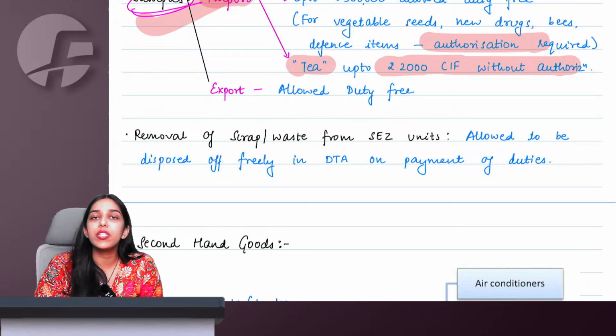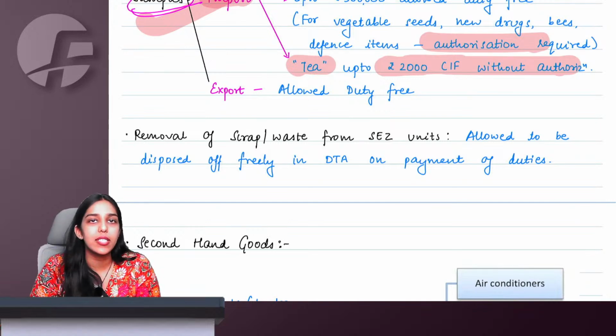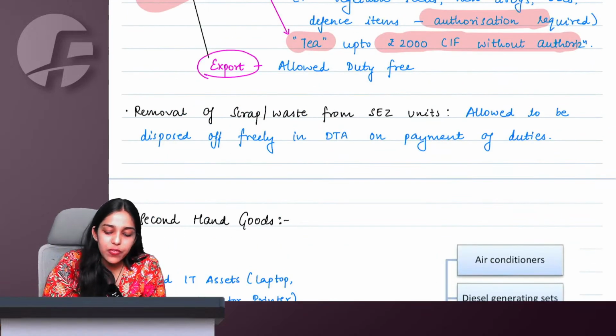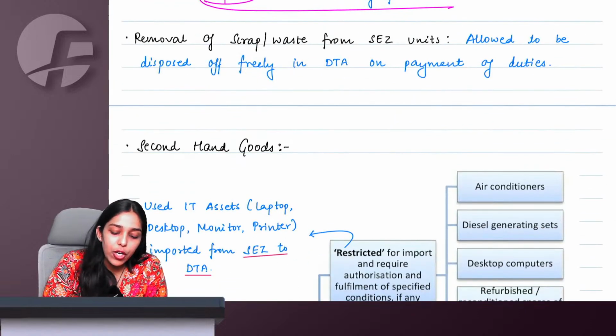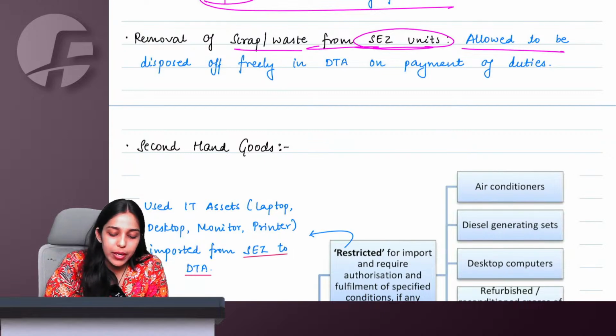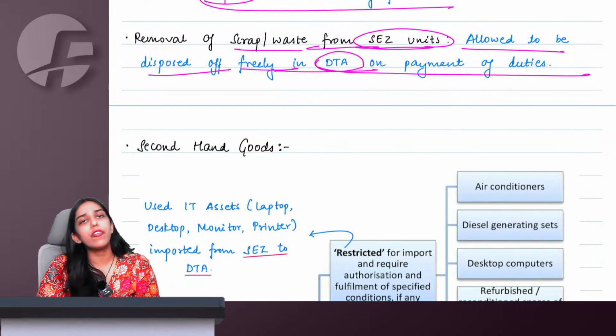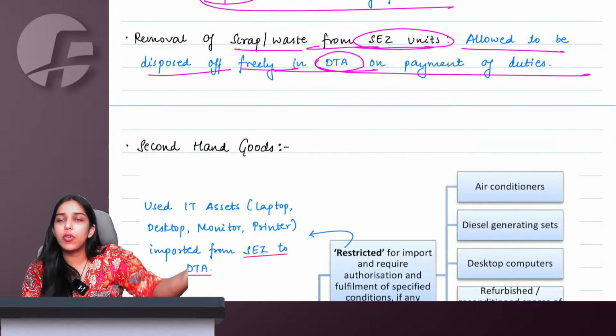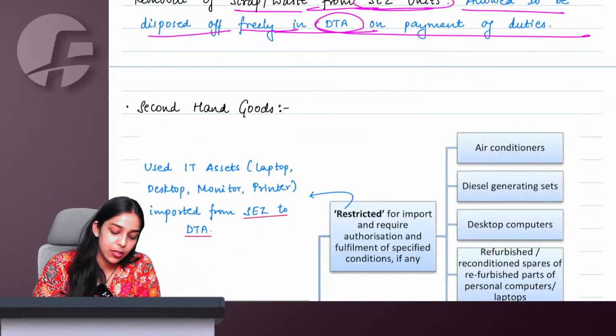If a person wants to purchase my goods, I will have to send them samples. That's a separate story. So, export of samples is allowed duty free. Removal of scrap or waste from SEZ units, special economic zone units, is allowed to be disposed of freely in DTA on payment of duties. You pay duty and then you dispose in DTA. Nobody is stopping you being an SEZ.